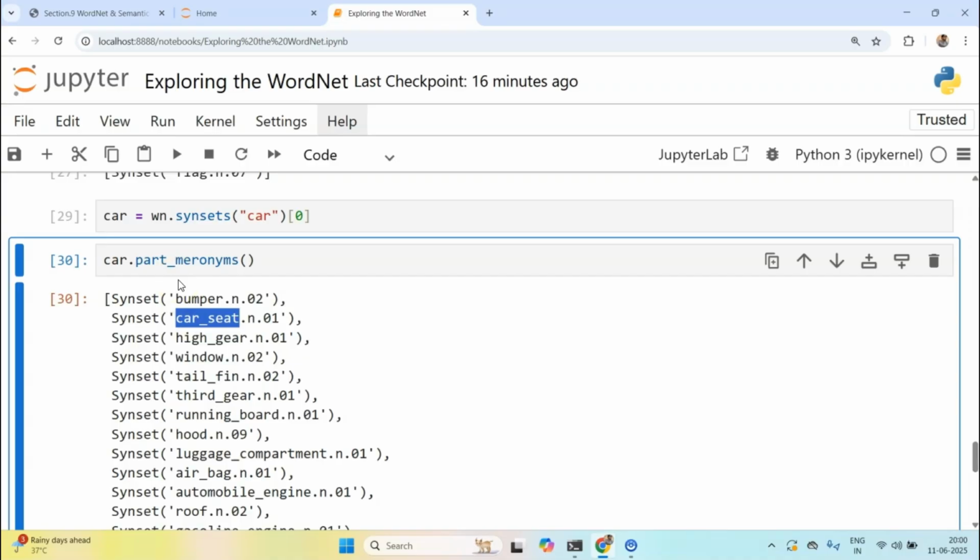Now one use case that I can think of right away is that it is incredibly useful for ontology building, knowledge graphs, or hierarchical tagging systems. One exercise that I have for you is to pick a noun and trace its hypernym tree. For example, wheel, vehicle part, and object, right? Okay, I would like to close out this video here, and next we are going to be looking at semantic similarity measures.